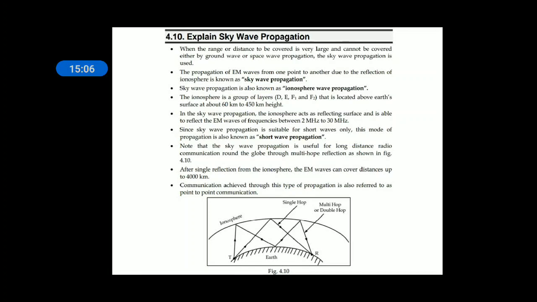Ionosphere is the topmost layer in which there are many layers, that is D layer, E layer, F1 layer and F2 layer, starting from Earth atmosphere towards the sky. D layer is the first layer nearer to the Earth, and F1, F2 layers are the last layers in the Earth's ionosphere.